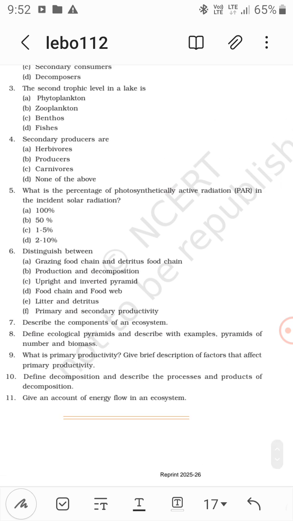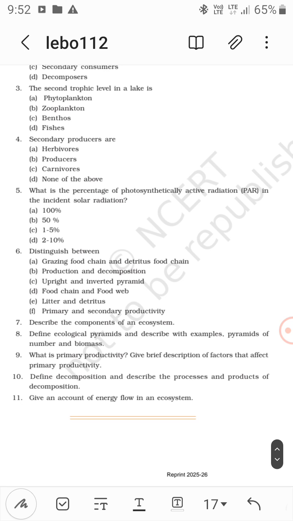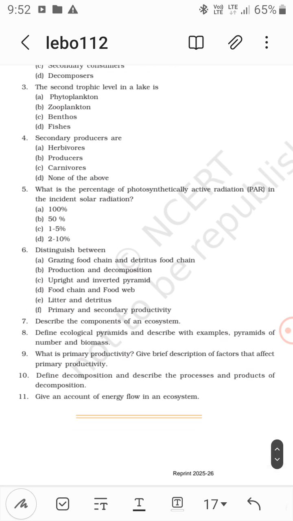Primary and secondary productivity. Primary productivity is the rate of production of biomass by the producers. It is kg per meter square per year, I think. And secondary productivity is the rate of production by the consumers, right? It can be herbivores. So this is the secondary productivity.